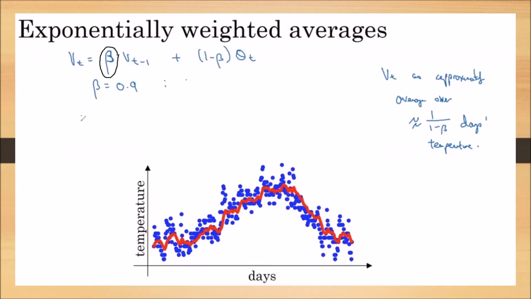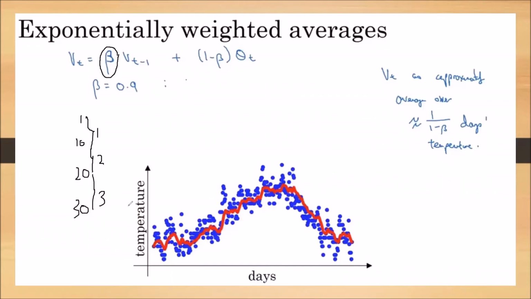So if we are expecting the average temperature from the first day to the 10th day, then we can use beta 0.9. Then for the 10th day to the 20th day, again we can use beta as 0.9. The 20th day to the 30th day, again. So this is the first moving average, this is the second moving average, this is the third moving average we are getting, each for 10 days.